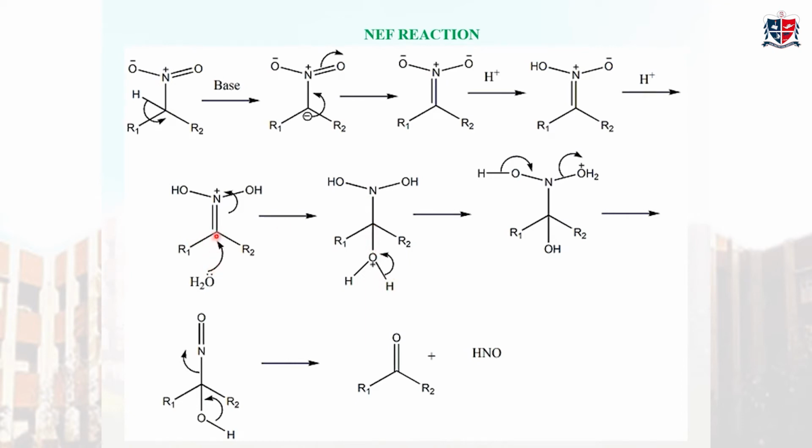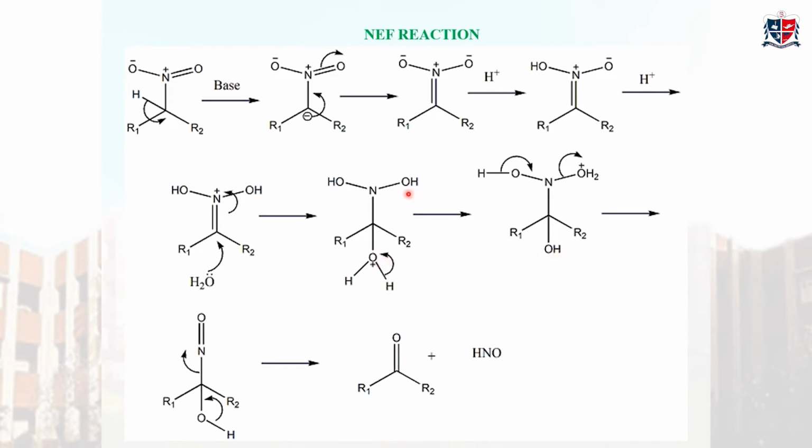When a new bond comes here, this double bond will not stay here. These bond electrons will be shifted to N plus so that the positive charge is neutralized. There is no positive charge here. When the lone pair of electrons of oxygen is donated for a bond formation, oxygen becomes positively charged. In order to remove this positive charge, one of the hydrogens leaves as H plus. So H plus goes so that it becomes OH.